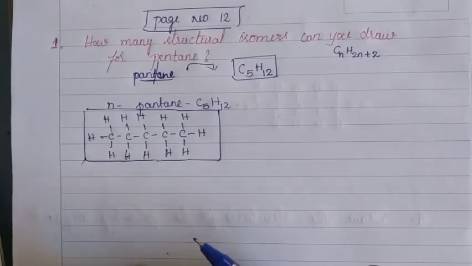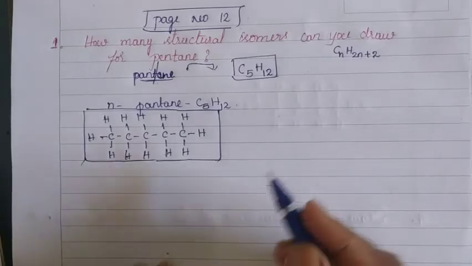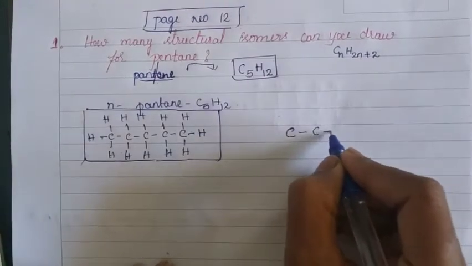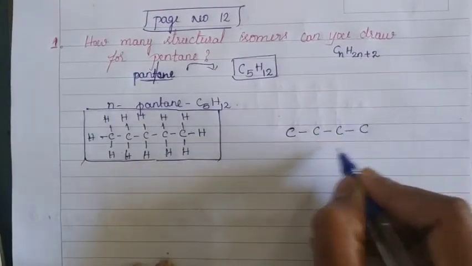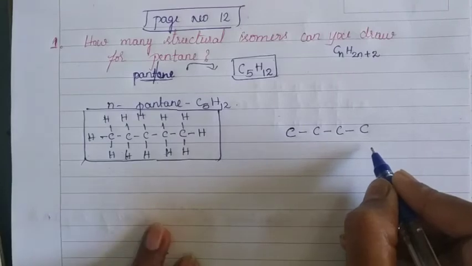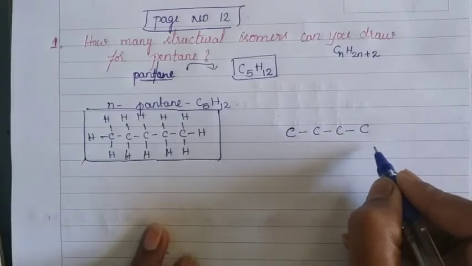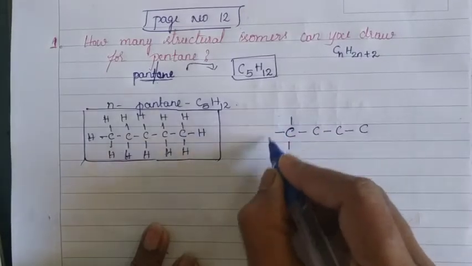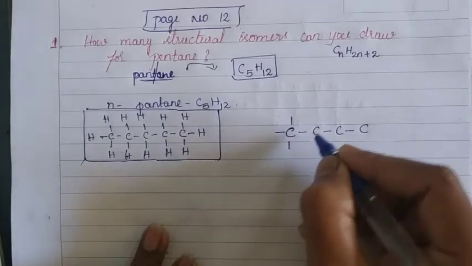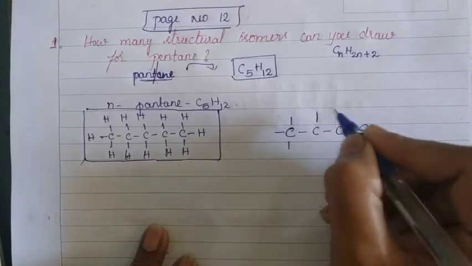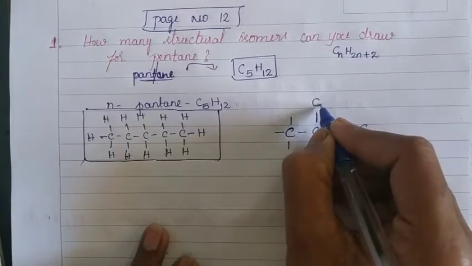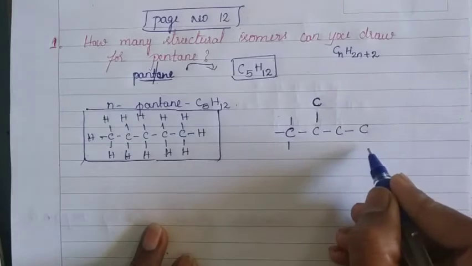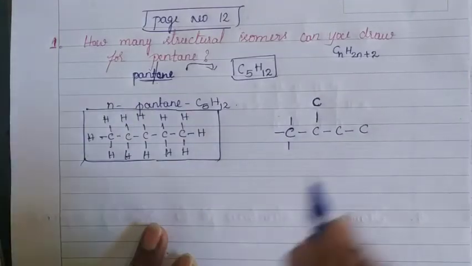Now let us draw another structural compound of pentane, like this. 4 carbon atoms are arranged like this. And now each carbon maintains 4 bonds. To this carbon we have to attach another carbon, because here there are 5 carbon atoms for pentane.